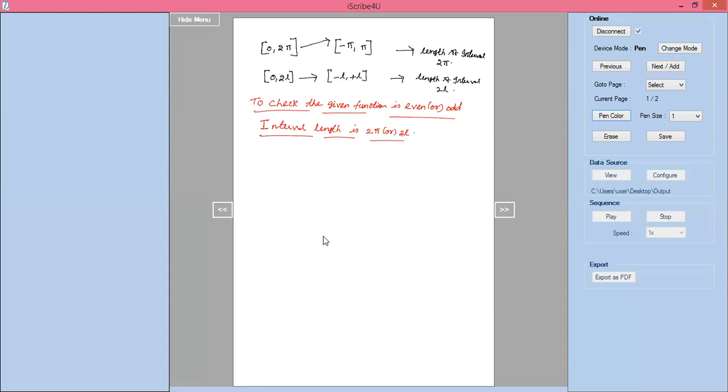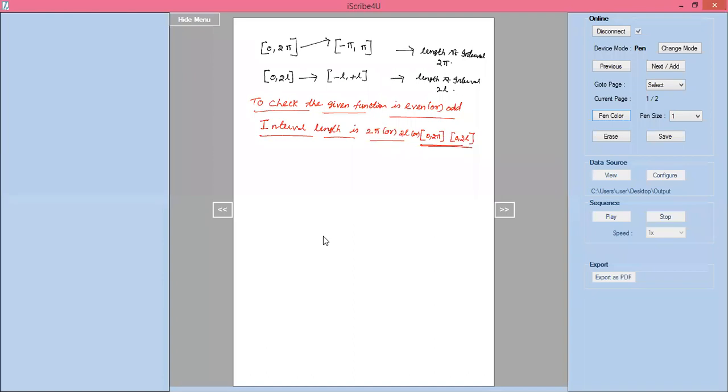In 0 to 2 pi, or the other one, 0 to 2l. For these two types of intervals, if the interval is 0 to 2 pi or 0 to 2l, one way concept we will use.